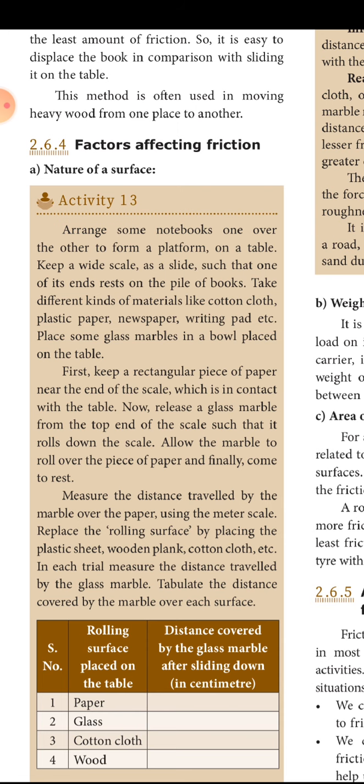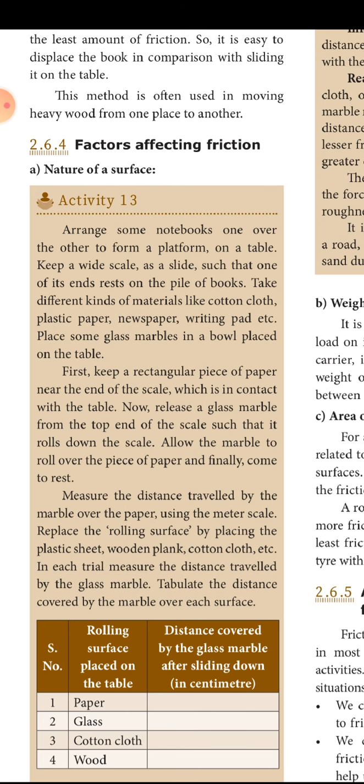Now release the glass marble from the top end of the scale such that it rolls down. Allow the marble to roll over the piece of paper and finally come to rest. Measure the distance of the marble over the paper using the meter scale. Replace the rolling surface with a plastic sheet, wooden plank, cotton cloth. In each trial, measure the distance traveled by the glass marble.